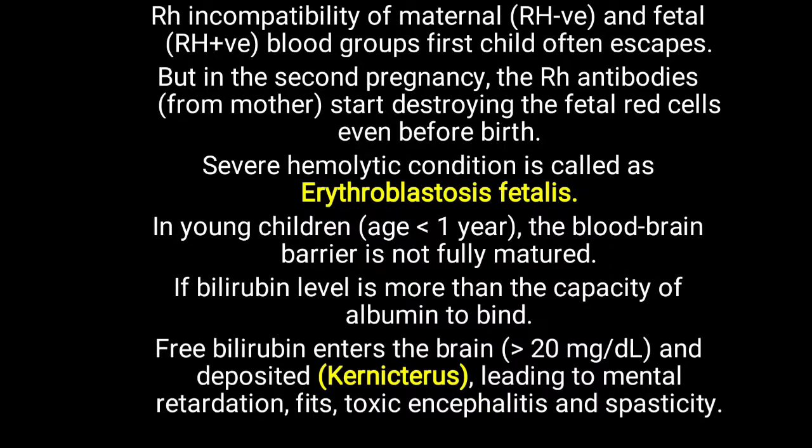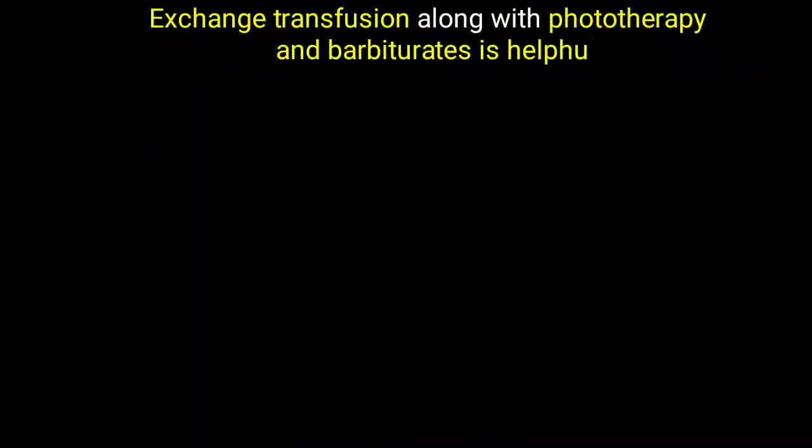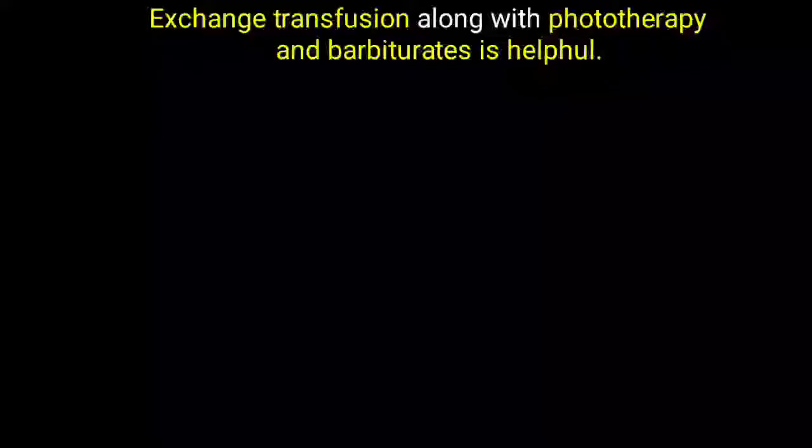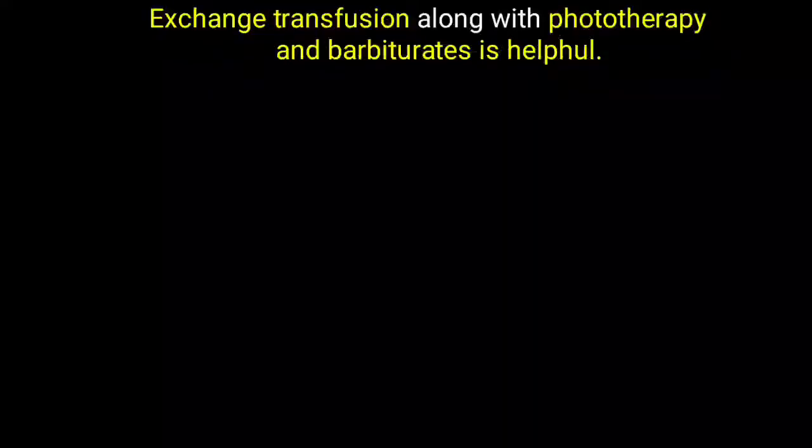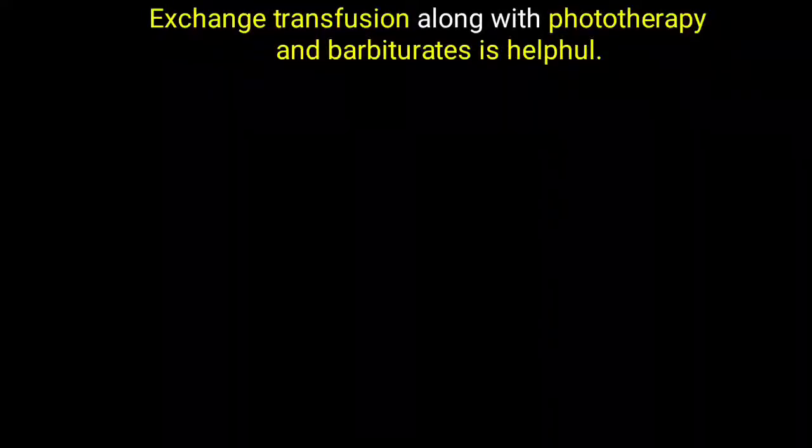So you have to take care about Rh incompatibility, as well as erythroblastosis fetalis. Even if that fetus escapes this erythroblastosis fetalis, you have to take care of the kernicterus. So in the condition of kernicterus, mostly exchange transfusion along with phototherapy is given when the bilirubin level is more than 20. As well, sometimes barbiturate is given, as it is one of the inducers of the conjugation process of the